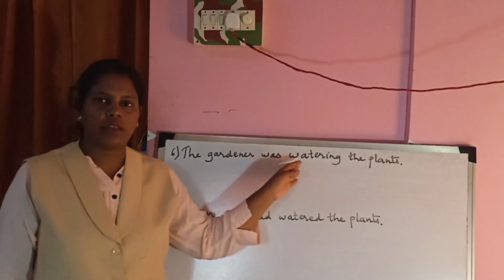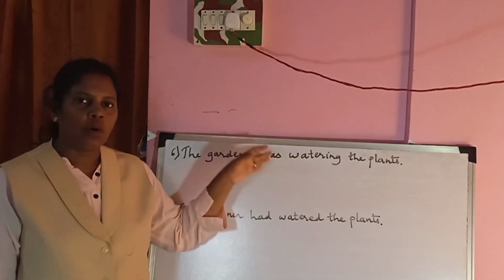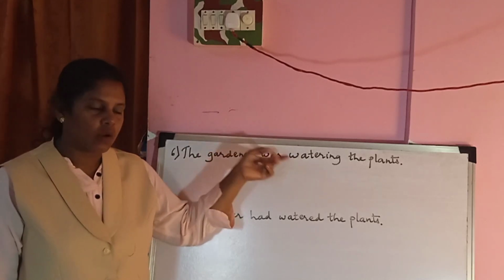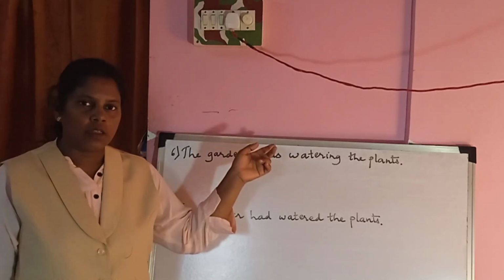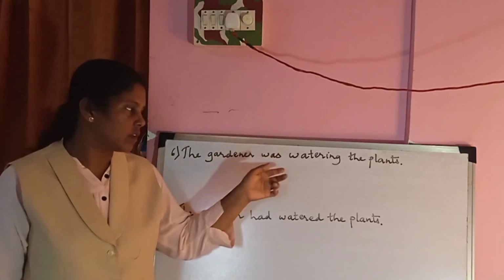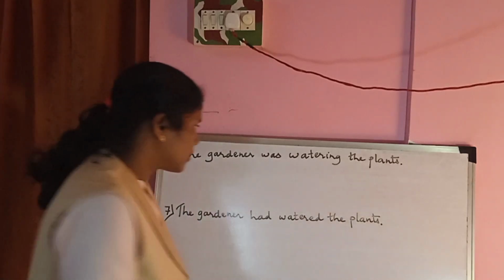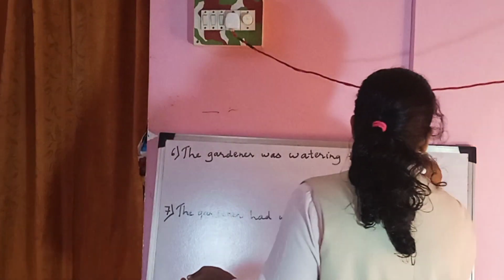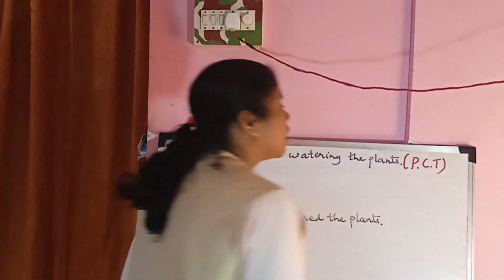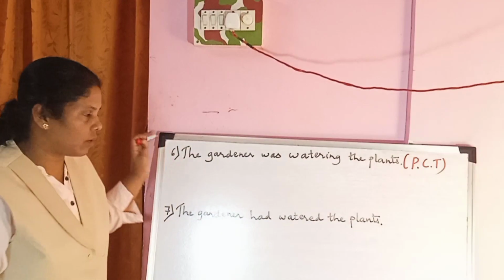So from was watering, we understand that the action of watering the plants was going on in the past. First of all we will have to identify the tense of the sentence. So it is in the past continuous tense. How will we change it? Let us change it now.